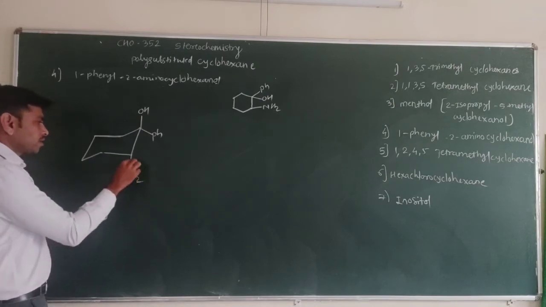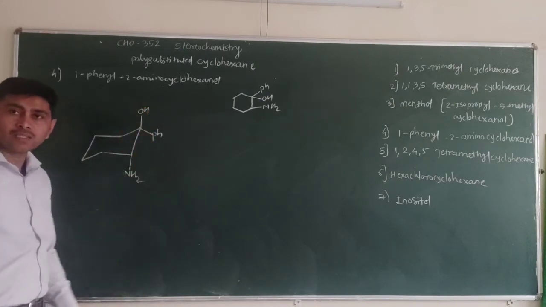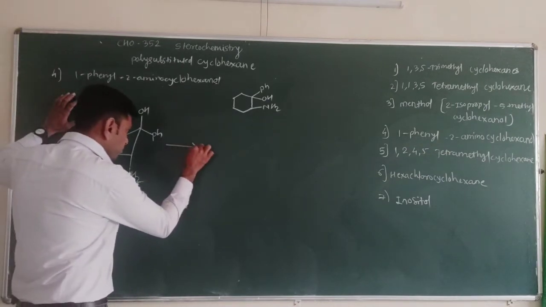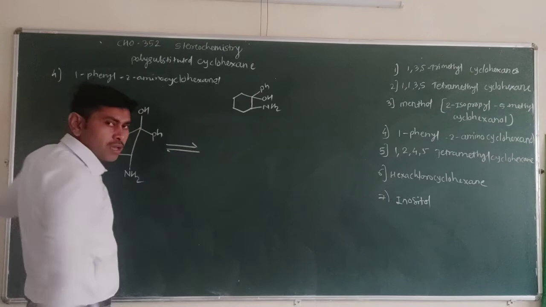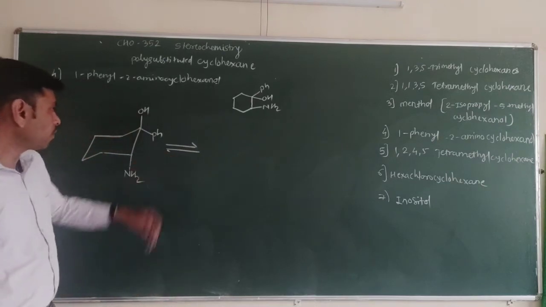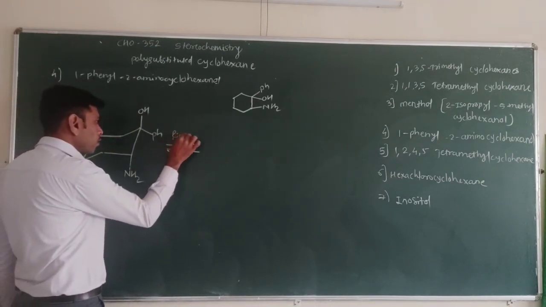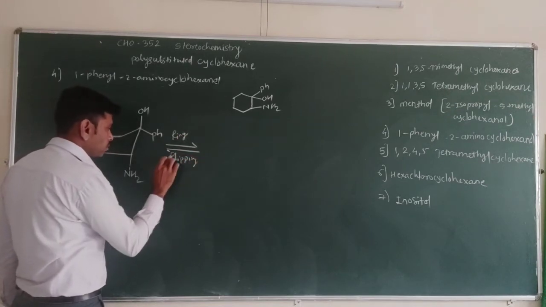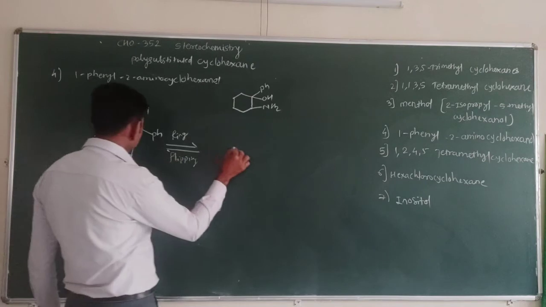This is the downward side and this OH group is in the upward side. See here, in this case, if we allow ring flipping, then see the structure.